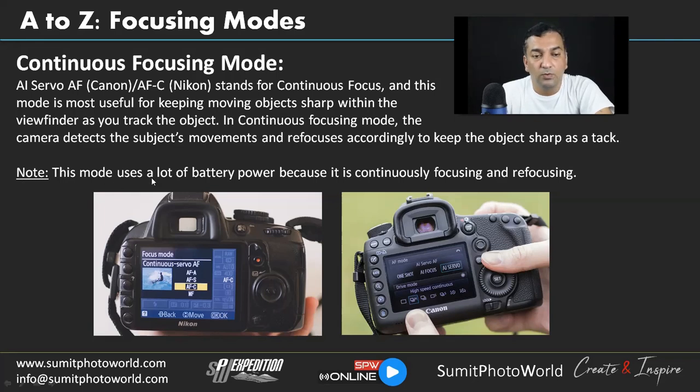This mode uses a lot of battery power because it is continuously focusing and refocusing. As we discussed with the previous focusing modes, continuous focusing demands more battery because your focusing system keeps running and drains the battery with more consumption. So try to avoid it, and use it when the conditions demand continuous focusing modes.